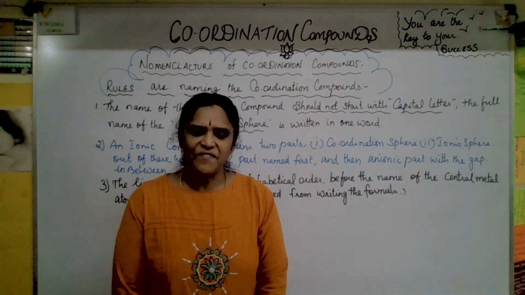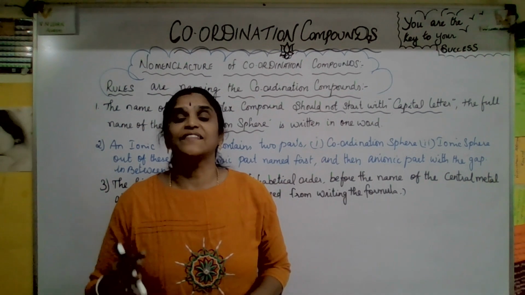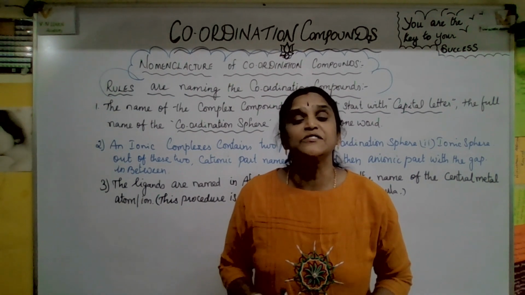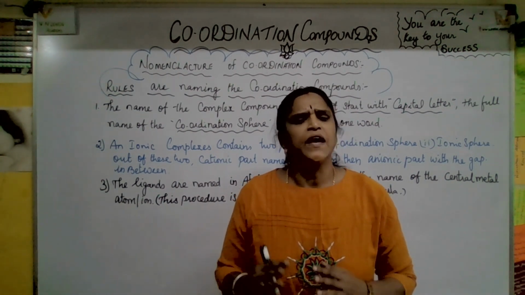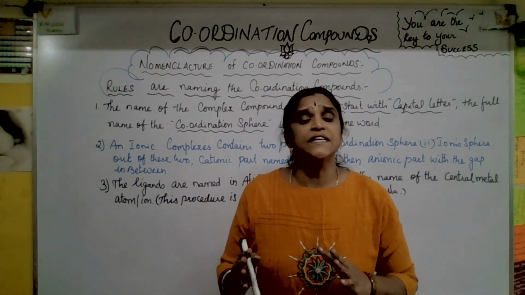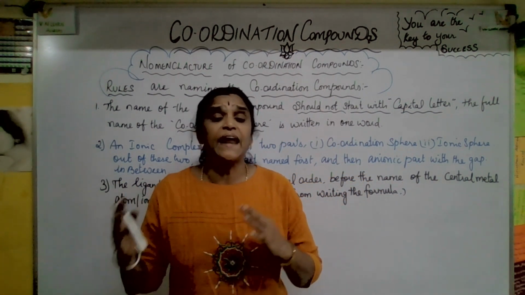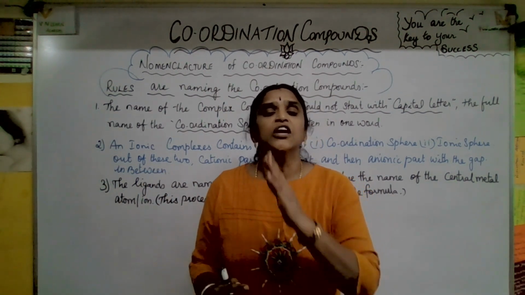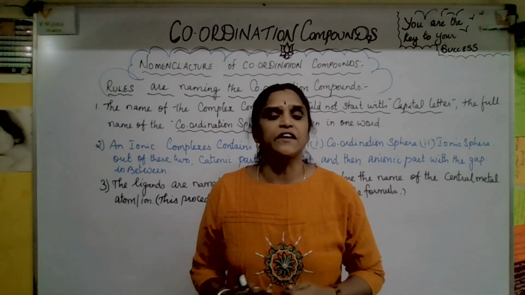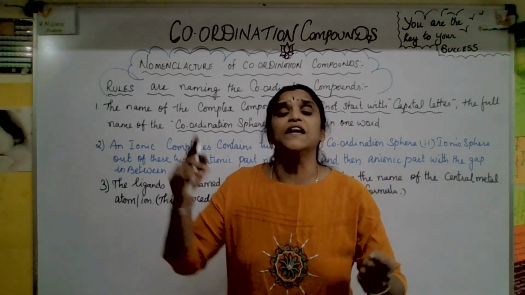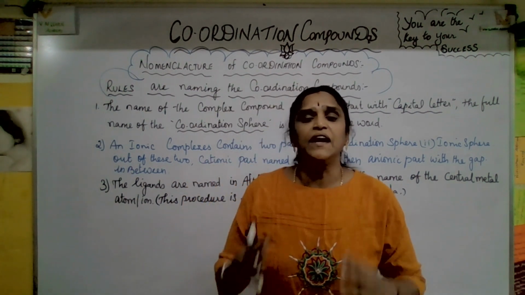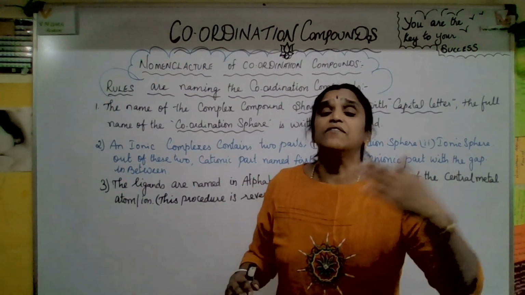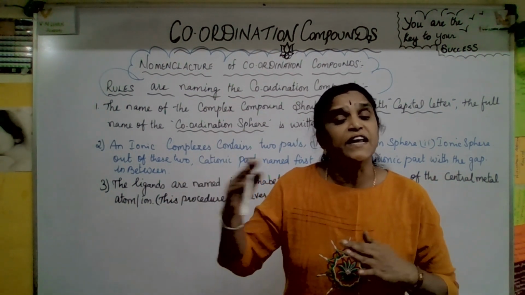Hello students, today we are going to see some more interesting points, that is one among coordination compounds, the naming ceremony, that is the nomenclature of coordination complex compounds. Actually it's very interesting and easier, and already you have gone through organic nomenclature, IUPAC names. The same idea, there are some rules and regulations. If you know those rules and regulations correctly, you are able to name the coordination complex compound. Come on, let us identify what the rules are, and along with that, examples, then we'll go for the naming of coordination complex compounds.